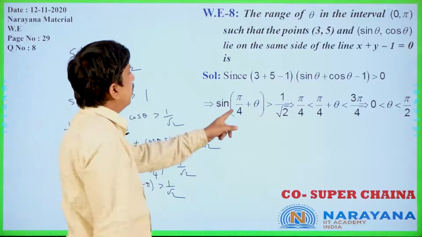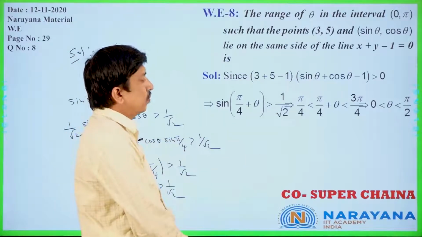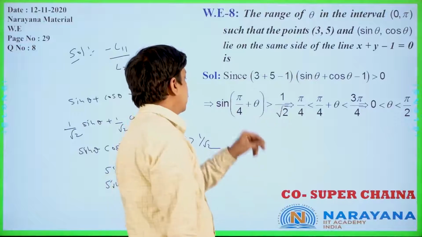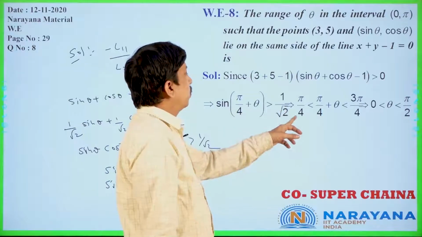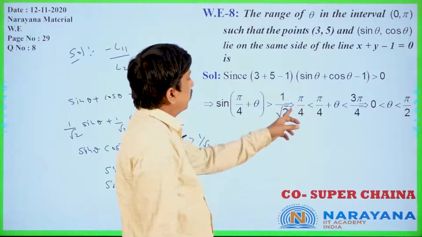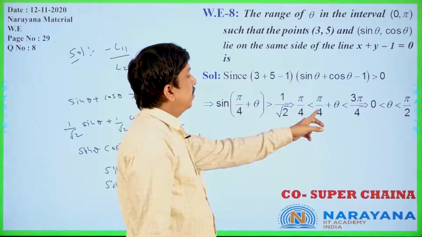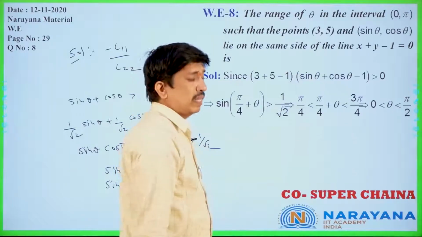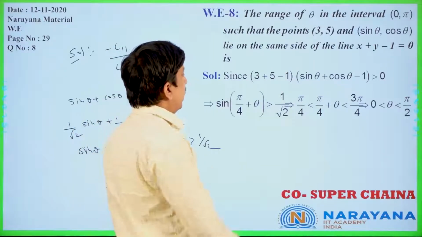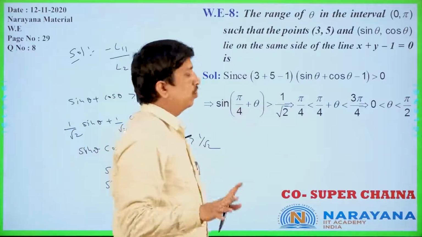Now sin of (pi by 4 plus theta) greater than 1 by root 2. Then where is this greater than 1 by root 2 for theta? Sine is at most 1, so this implies pi by 4 is less than pi by 4 plus theta is less than 3 pi by 4. It lies between pi by 4 and 3 pi by 4 only. We require the theta values only.